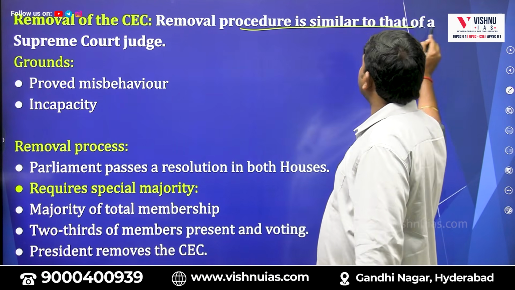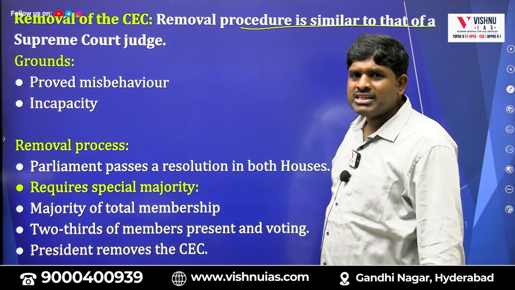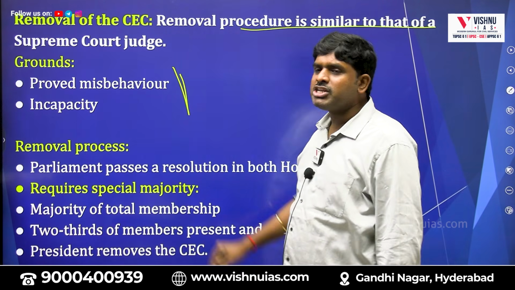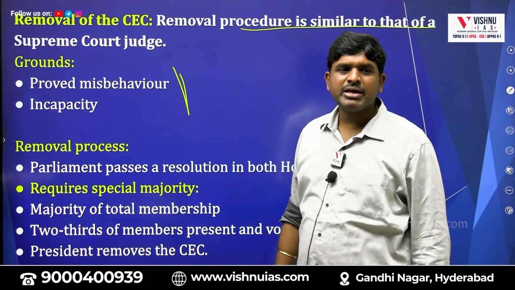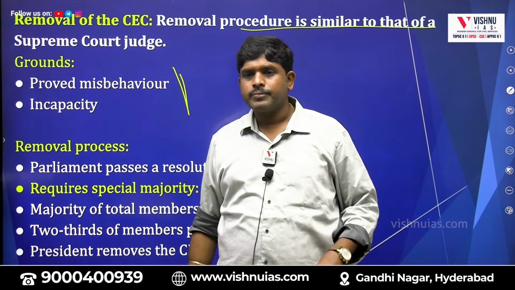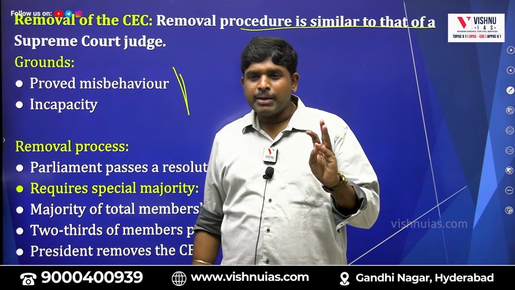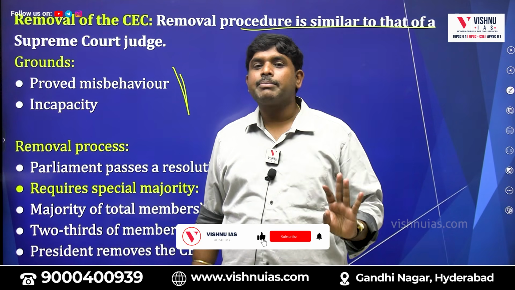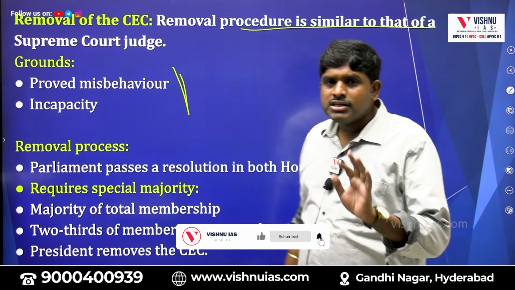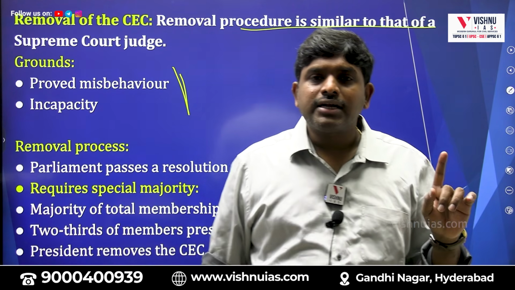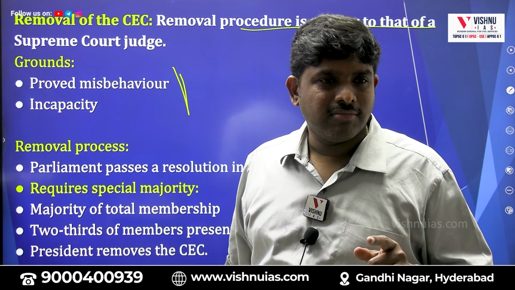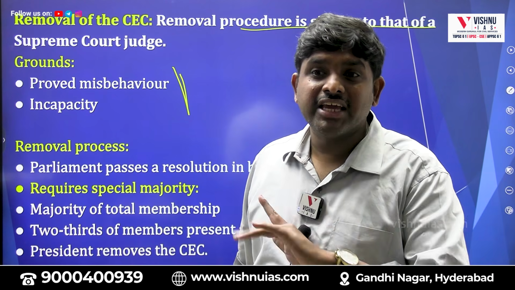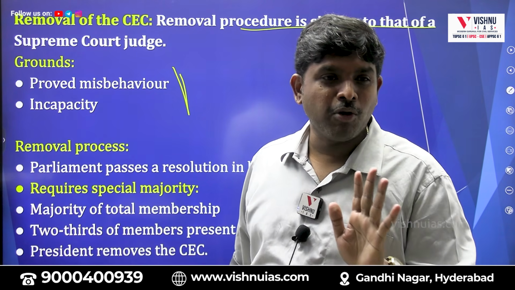Removal procedure is similar to that of a Supreme Court judge. Two things are mentioned: proved misbehavior and incapacity. Incapacity means mental. Generally for everyone there is also insolvency, but for him insolvency is not there. Means he can take a loan and not pay, no problem.